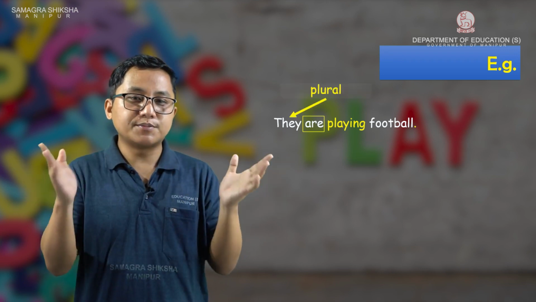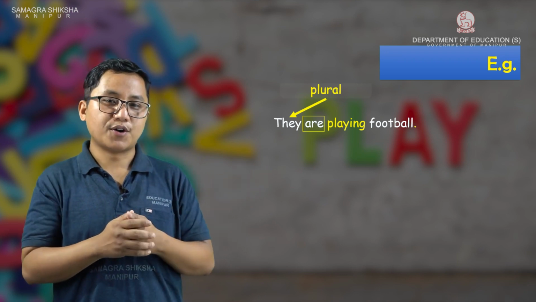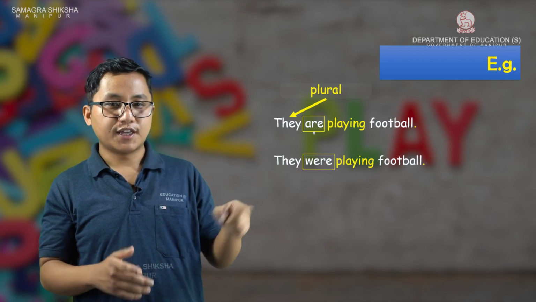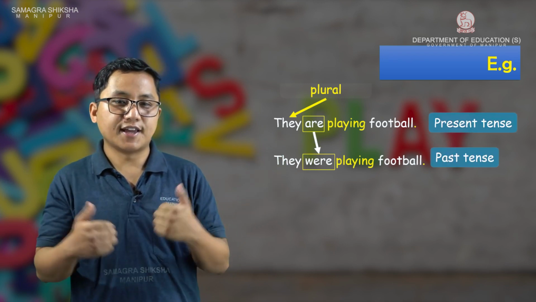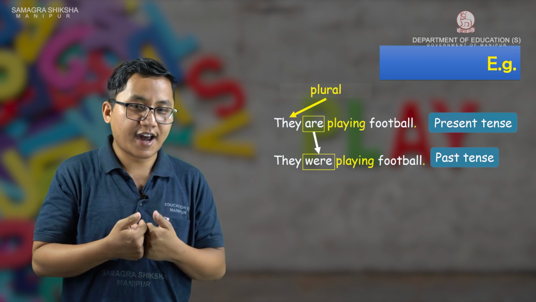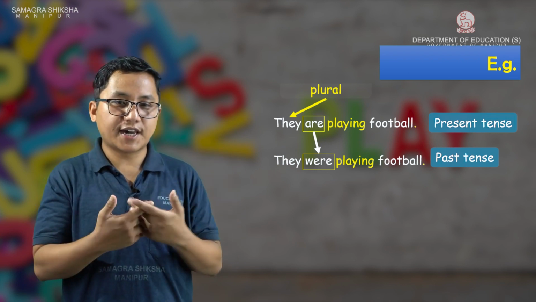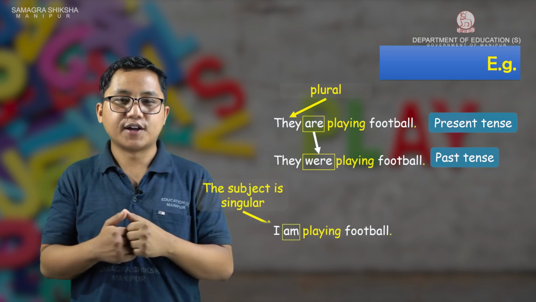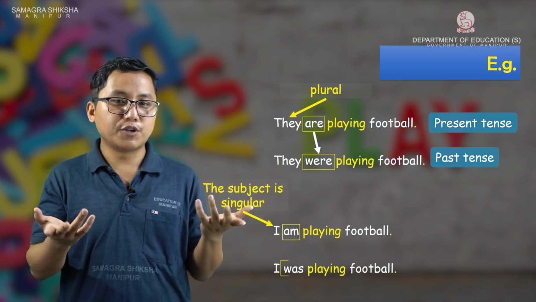So when the subject is plural, we will use are. Or if it is done in the past, we can say they were playing football. And with I, we do not say I are or I is; in the present we say I am playing football. In the past, I was playing football.